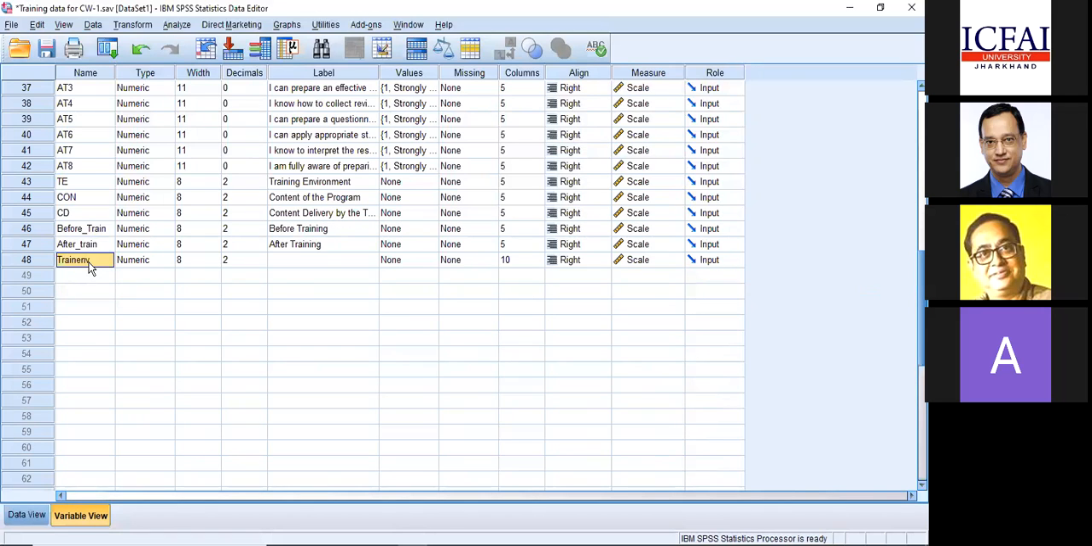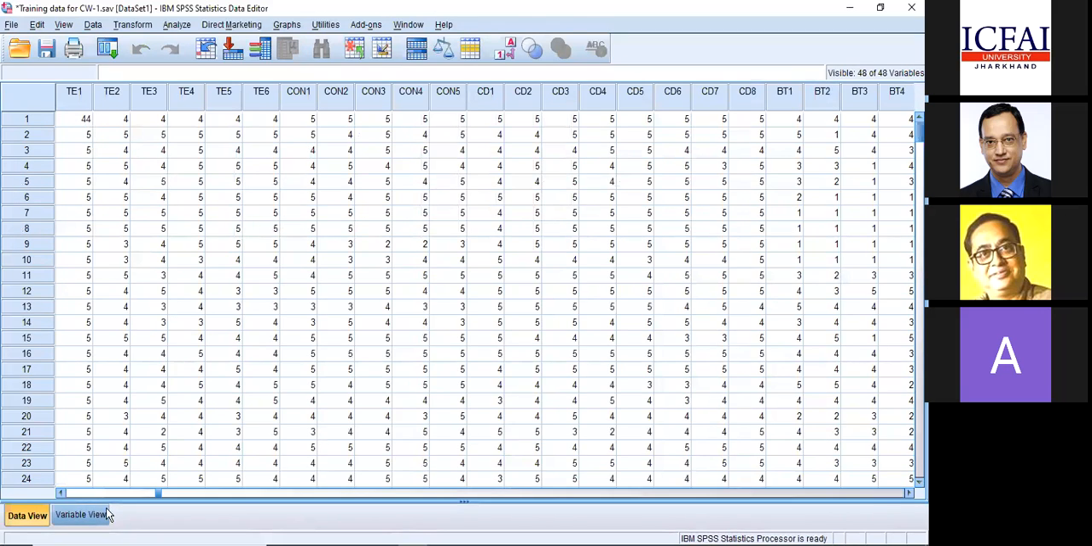I just calculated the mean and I'll name it as training environment. I can create variables like that. So this is the new variable that I have created. If you want to see the mean score, go to the data view where my data is. Sir, could you just repeat the syntax for the mean, once, please?